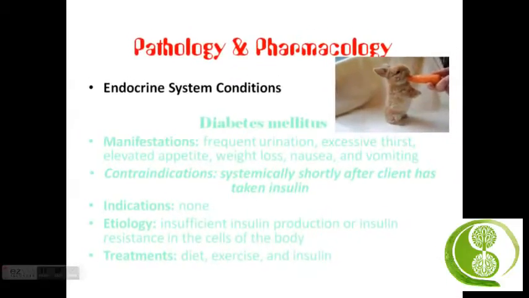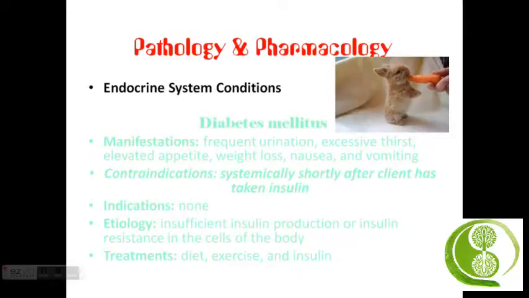So first up, with the pathologies of the endocrine system, we have diabetes mellitus. This is your basic run-of-the-mill diabetes. Its manifestations include frequent urination, excessive thirst, and elevated appetite with weight loss, nausea, and vomiting.